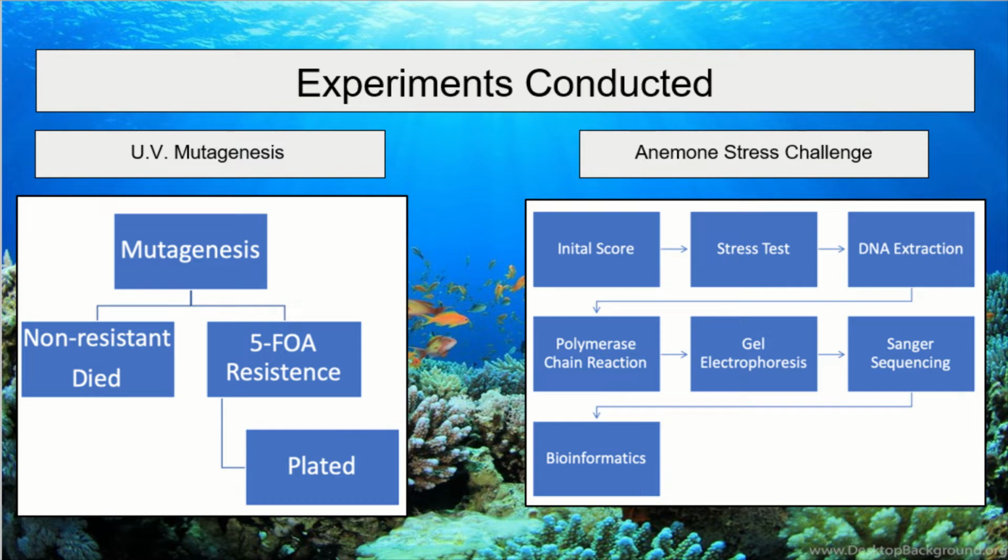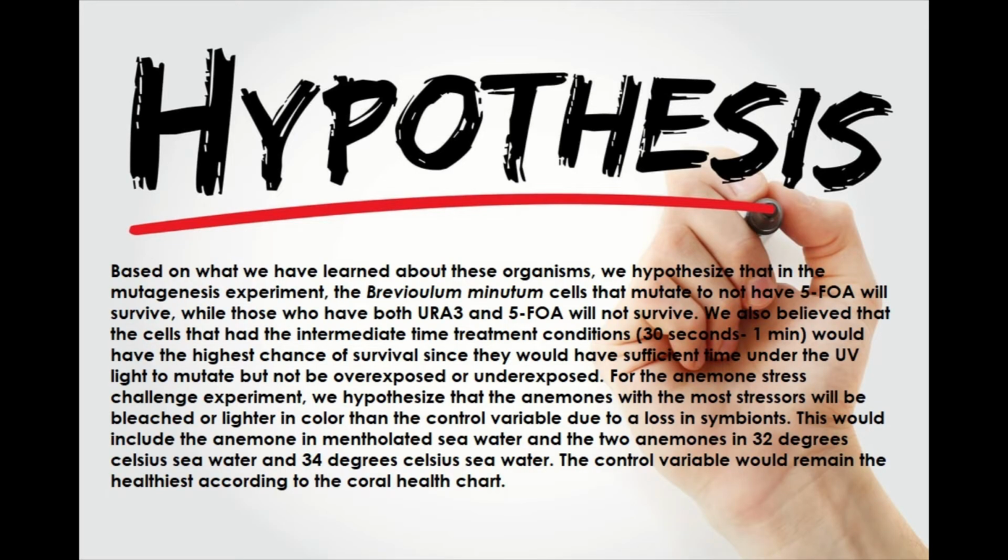Therefore, an absence of the wild-type URA3 through mutagenesis will result in the survival of the cells. Based on what we have learned about these organisms, we hypothesize that in the mutagenesis experiment, the Breviolum minutum cells that mutate to not have URA3 will survive, while those who have both URA3 and 5-FOA will not survive. We also believe that the cells that had the intermediate treatment conditions, 30 seconds to 1 minute, would have the highest chance of survival since they would have sufficient time under the UV light to mutate, but not be over or underexposed.